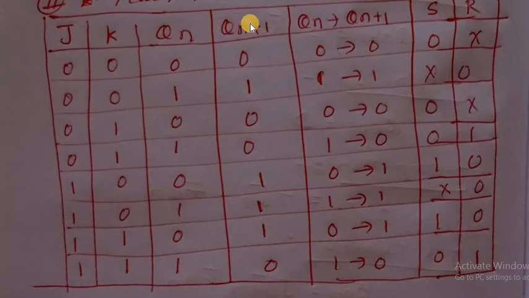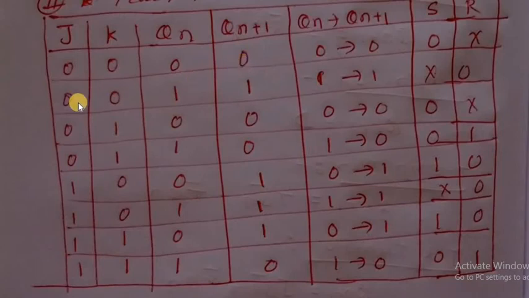Then QN plus 1: J is 0, QN bar is 1, therefore 0 into 1 is 0, plus K is 0 so K bar is 1, QN is 0, so 0. Right, the first value is 0.